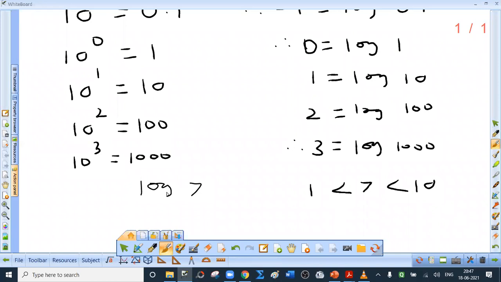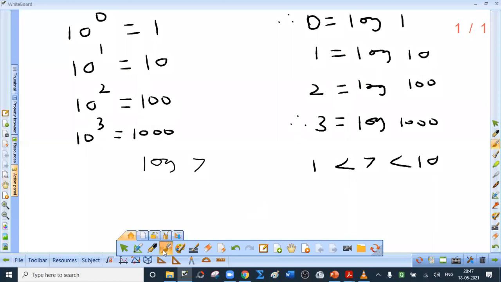See, if I ask you to tell me the approximate value of log 7, what will you do? You will say that 7 is greater than 1 but less than 10. Log 1 is 0, log 10 is 1. So log 7 will be greater than 0 but less than 1. This means log 7 is 0 point something.